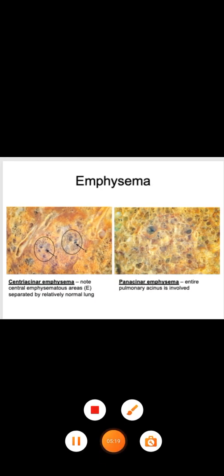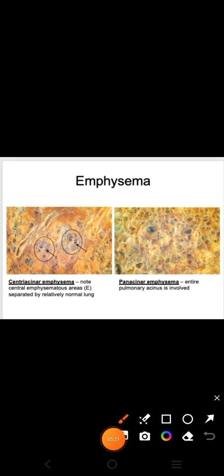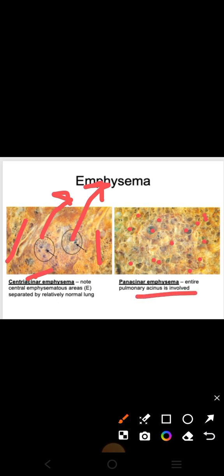Here is a picture of the gross specimens. Here you can see that this is centriacinar emphysema, where the whole lung parenchyma is not involved. Only small portions are involved, as indicated by the arrows, and the remaining portion is normal. But here the lung is diffusely involved. There is an increased number of air spaces diffusely, so it is called panacinar emphysema.